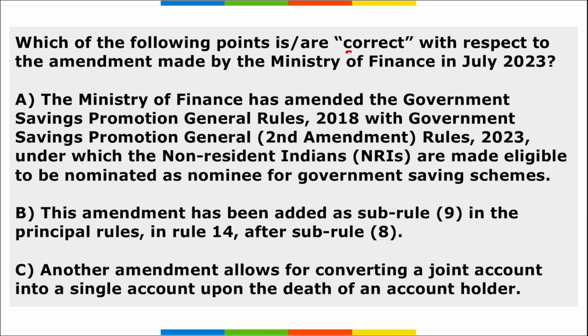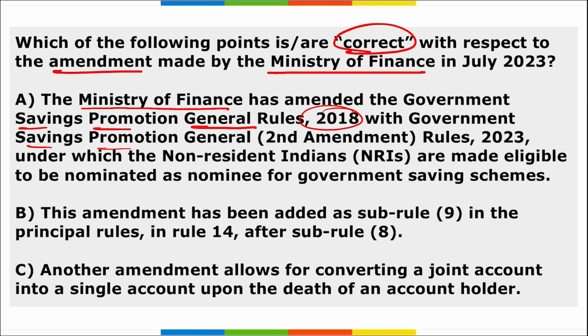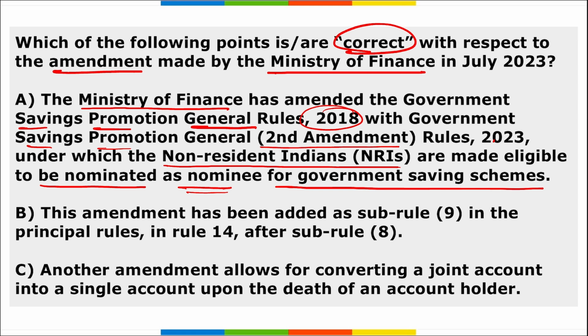Next, which among the following are correct with respect to the amendment made by the Ministry of Finance in July 2023? If we read among the following, option A, the Ministry of Finance amended the Government Savings Promotion General Rules, 2018 with the Government Savings Promotion General Second Amendment Rules of 2023, under which NRIs are made eligible to be nominated as a nominee for the government savings scheme. So yes, the NRIs will now be eligible to be nominated as the nominee for the government savings scheme. So option A is right.